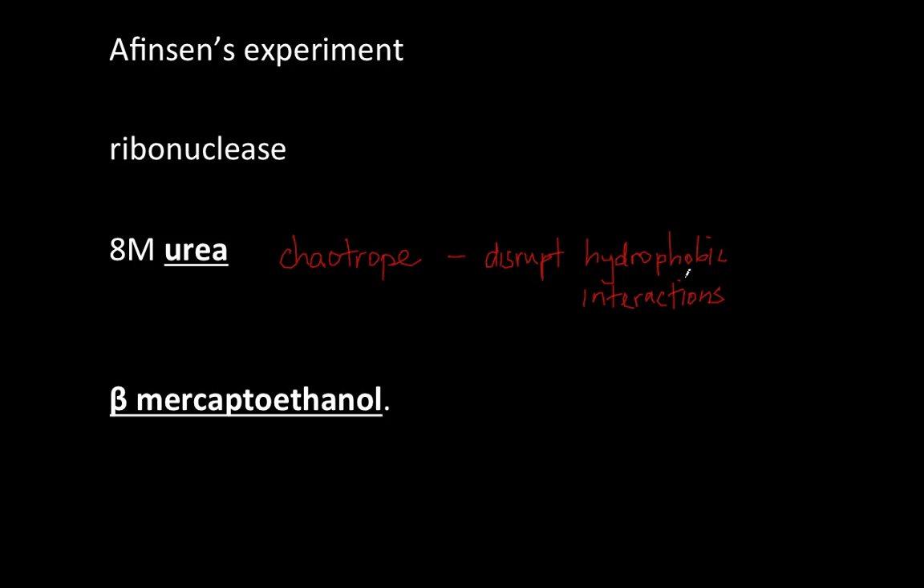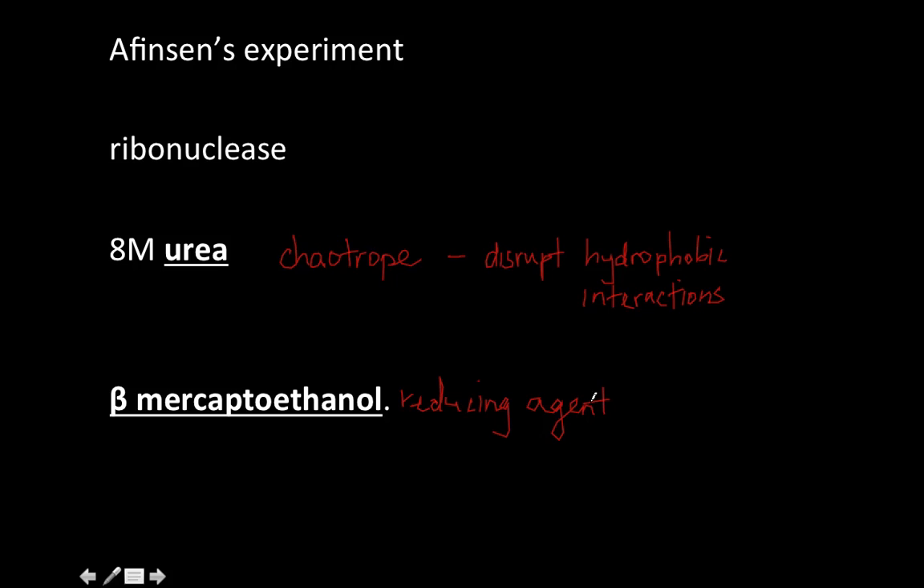Let's go to beta-mercaptoethanol. Now there are a few things about beta-mercaptoethanol that you need to point out. The first thing that you're going to start off with is that beta-mercaptoethanol is a reducing agent. So say that. Beta-mercaptoethanol is a reducing agent.